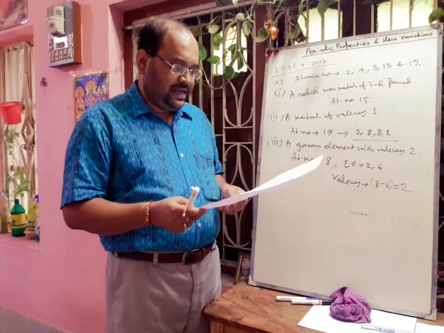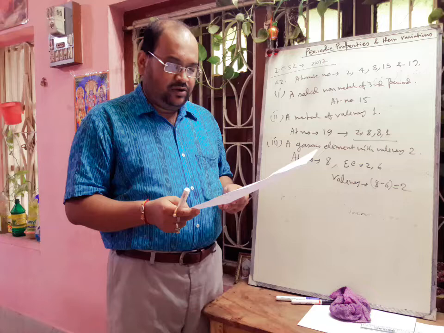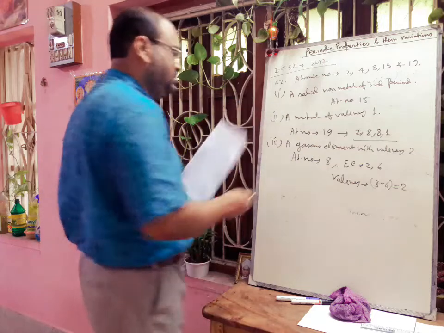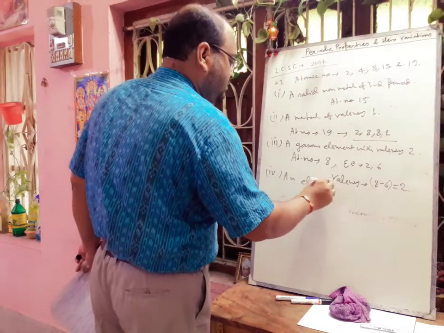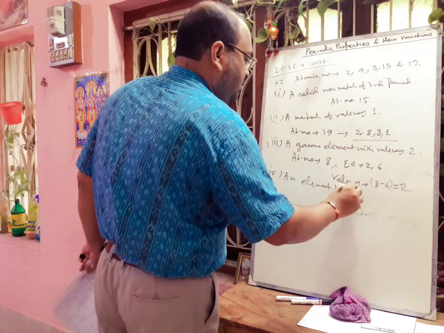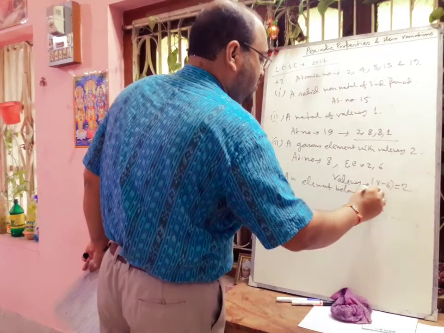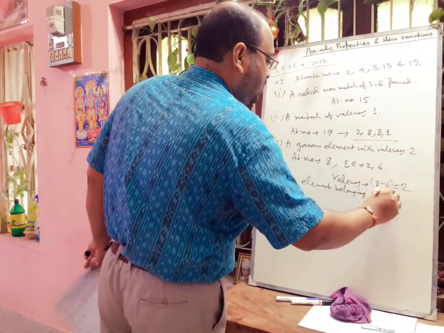Next question is given: an element belonging to group 2.